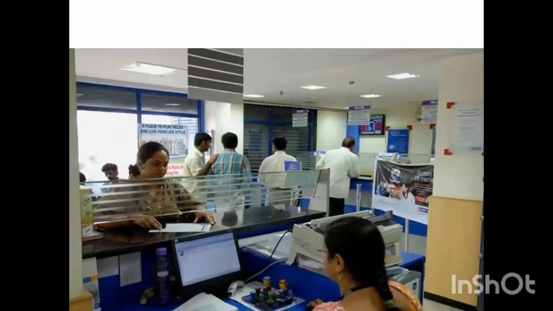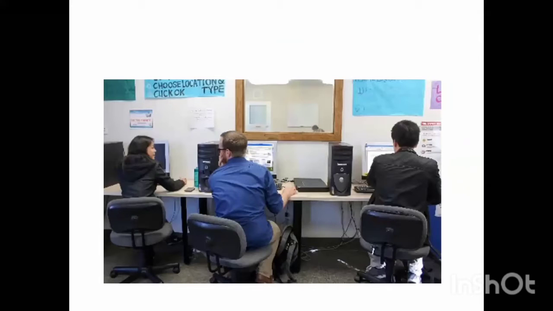What picture do you see, this one? Hospital? Not correct. Bank. This is bank. What do we do in the bank? बैंक में हम लोग क्या करते हैं? In the bank, what do you do? We keep our money in the bank.